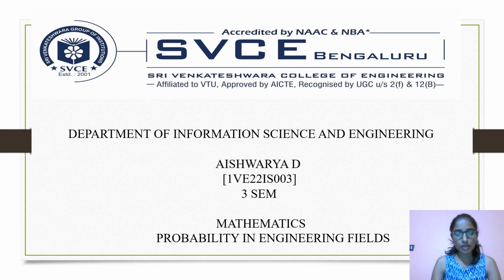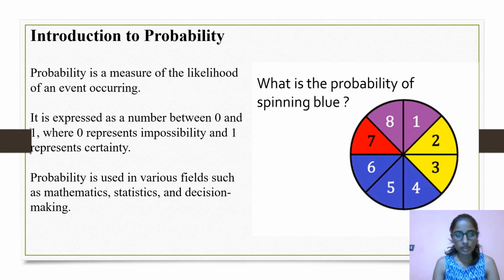Today in this video you will be knowing what is probability in engineering fields. Introduction to probability. Probability is a measure of the likelihood of an event occurring. It is expressed as a number between 0 and 1, where 0 represents impossibility and 1 represents certainty. Probability is used in various fields such as mathematics, statistics, and decision making.